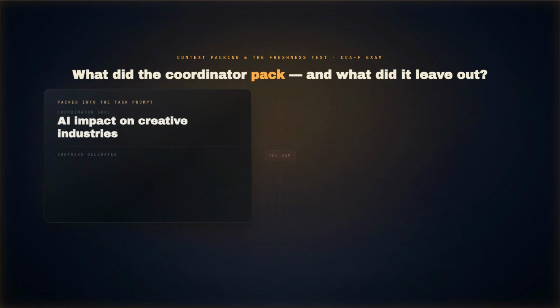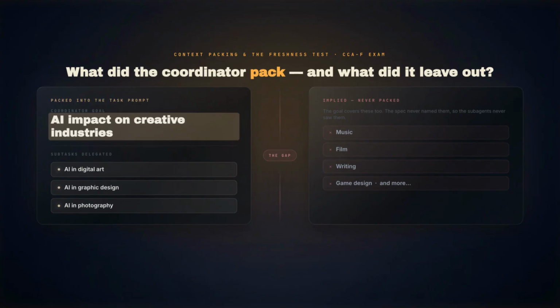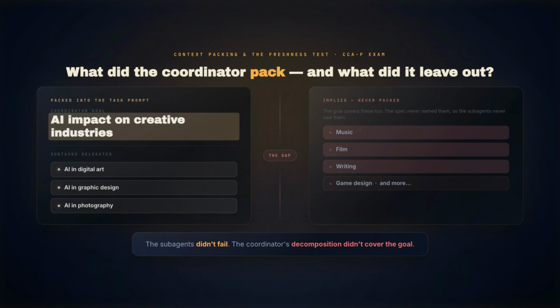A coordinator decomposes AI impact on creative industries into 3 subtasks: AI in digital art, AI in graphic design, AI in photography. The subagents run. They each do excellent work. The coordinator synthesizes a polished final report. The report covers only visual art. Entire domains, music, film writing, for example, are untouched. The subagents didn't fail. The coordinator's decomposition didn't cover the goal. Here's why this happens and how to catch it before you spawn.